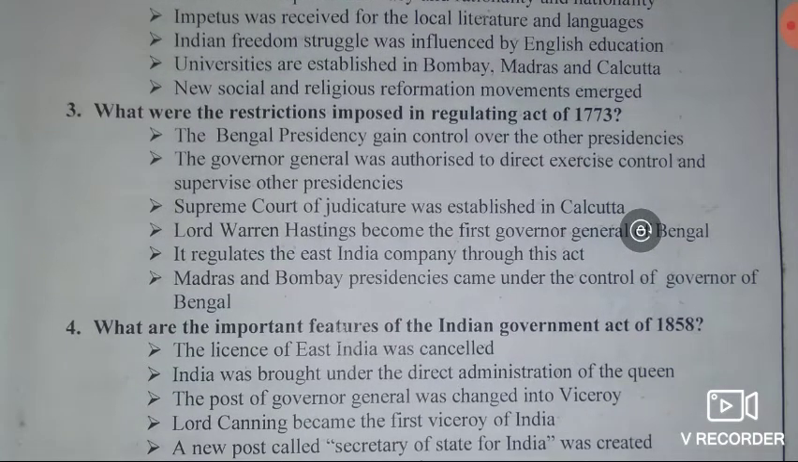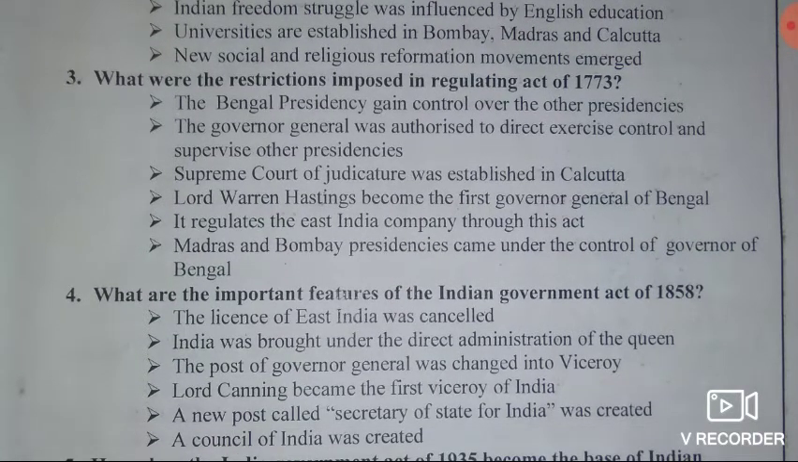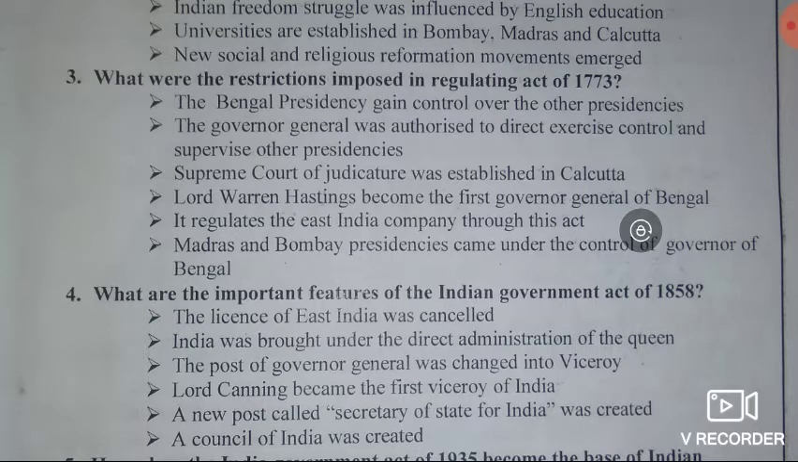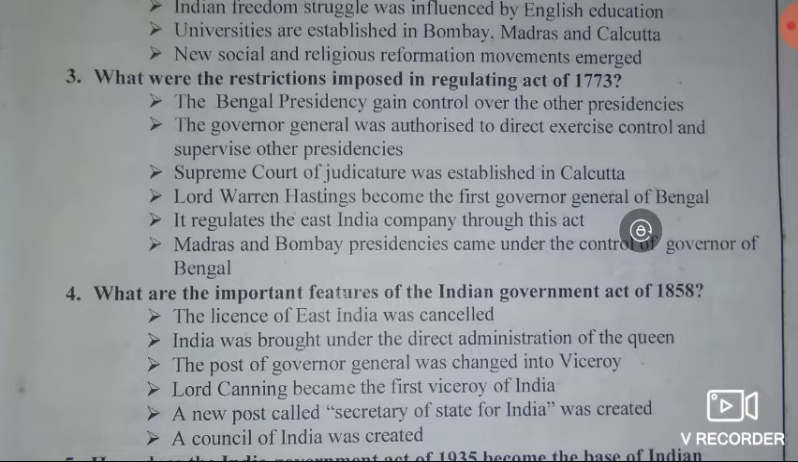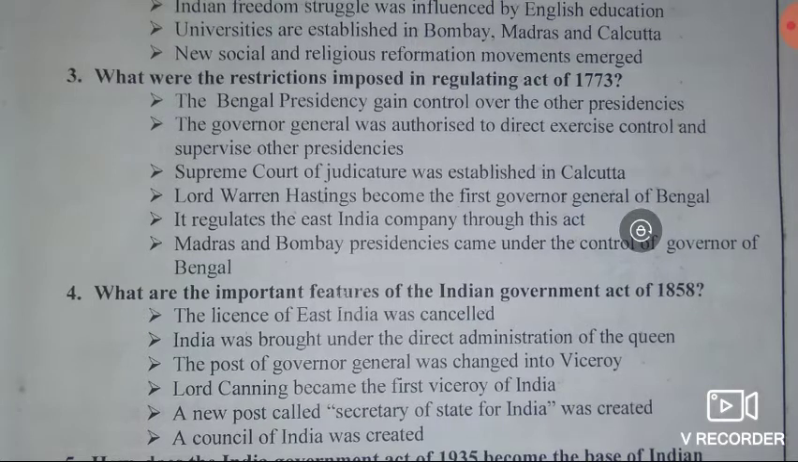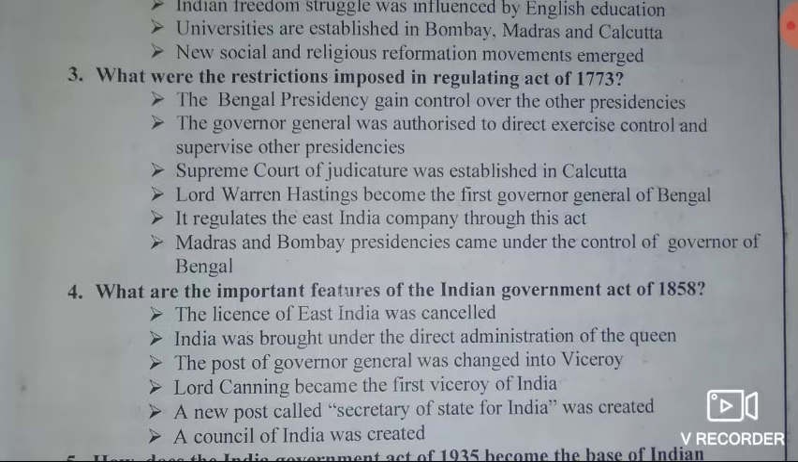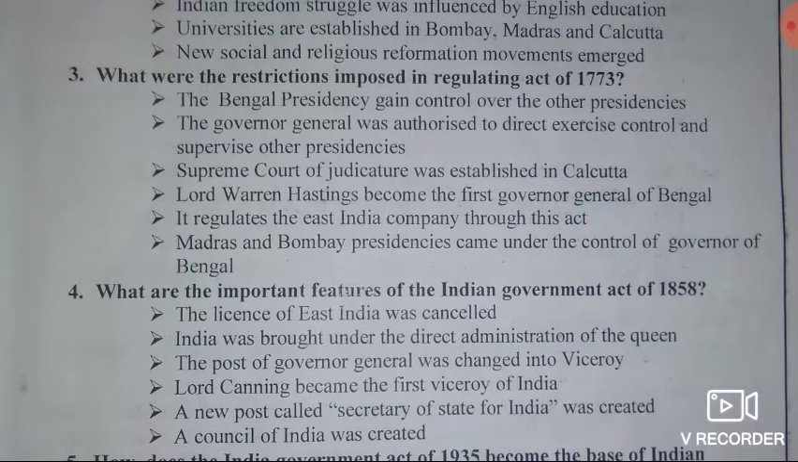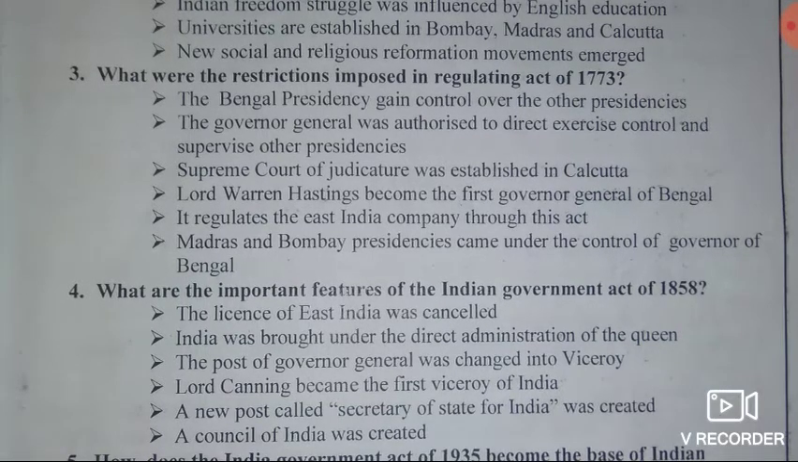Then let's move on. The third question, very important. What were the restrictions imposed in Regulating Act of 1773? Answer, the first point, the Bengal presidency gained control over the other presidencies.